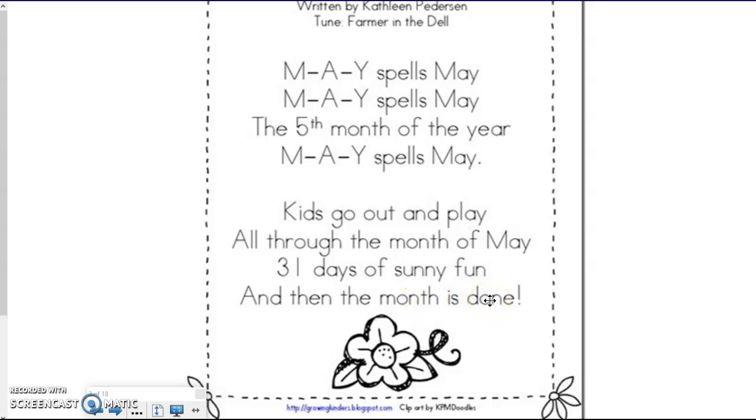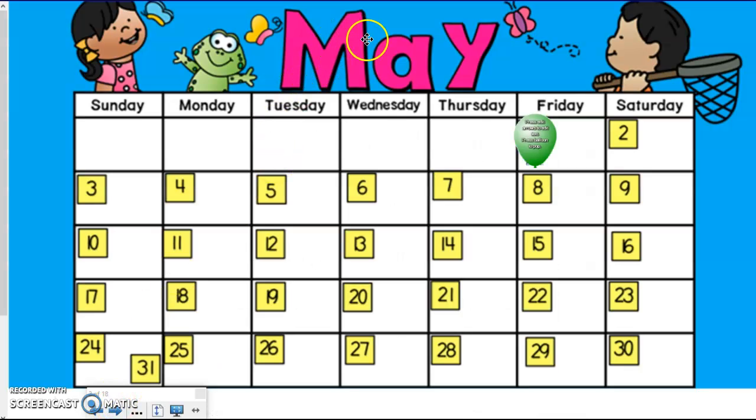And that is going to be our May song that we sing all through the month. So like I said, we started a new month, so this is our new calendar that we're going to be looking through. And this balloon right here starts the very first day of May. So if it's the first day of May, it's going to be the number 1. And this one's easy because we're right next to the day of the week. So we don't really need to circle it and go up to find the day of the week because it's right next to it. So on the 1st of May, we know that it is a Friday.